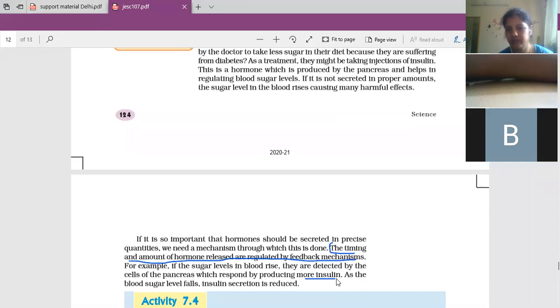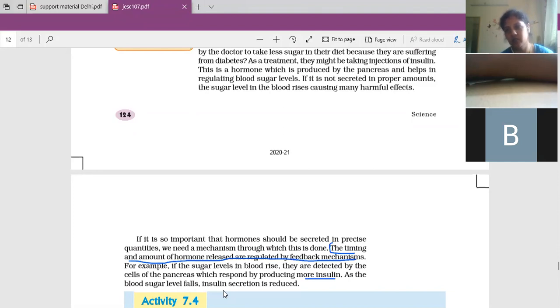Clear? Yes, ma'am. And again, when the blood sugar level falls, it will stop the secretion of insulin. Clear? Yes, ma'am. So that is the feedback mechanism.